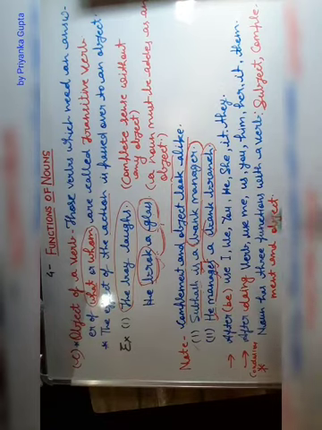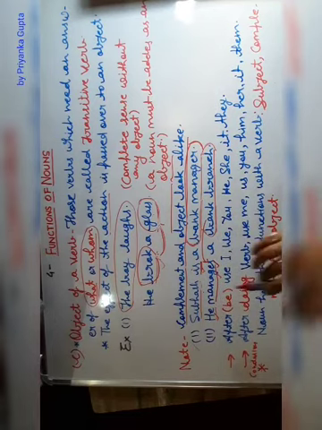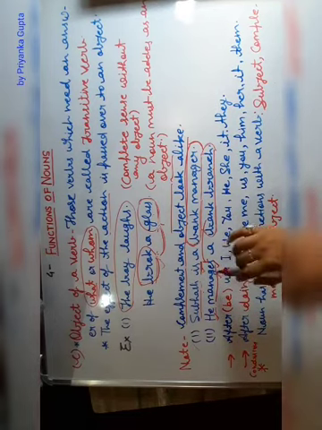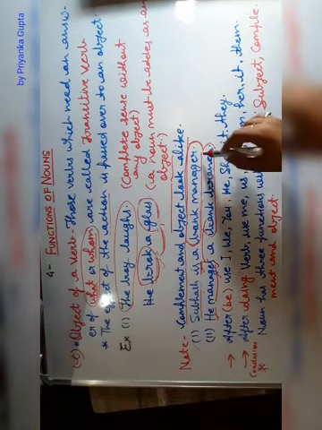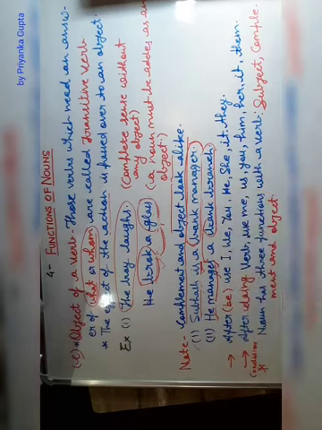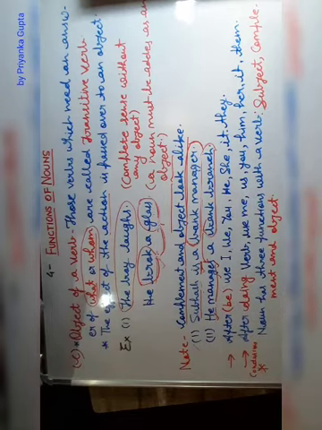But in the case of this, he manages a bank branch. Who manages? He. What? Bank branch. That's why this is the object, and the managing will affect the bank branch. Clear?